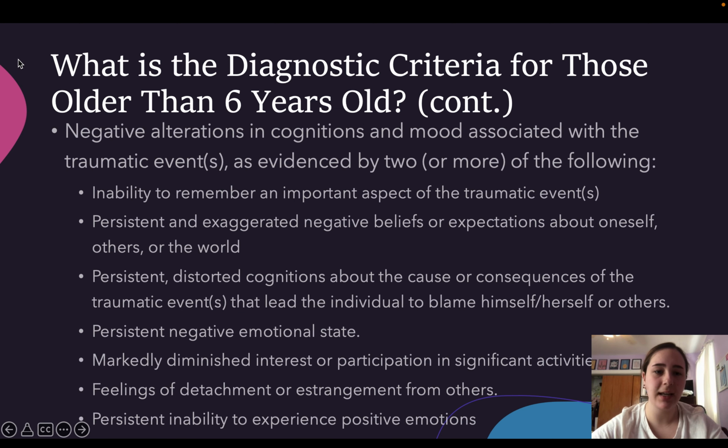Another piece of criteria is negative alterations in cognitions and mood associated with the traumatic event, as evidenced by two or more of the following: inability to remember an important aspect of the traumatic event, persistent and exaggerated negative beliefs or expectations about oneself or others or the world, persistent distorted cognitions about the cause or consequences of the traumatic event that leads the individual to blame himself, herself, or others, persistent negative emotional state, markedly diminished interest or participation in significant activities, feelings of detachment or estrangement from others, and persistent inability to experience positive emotions.